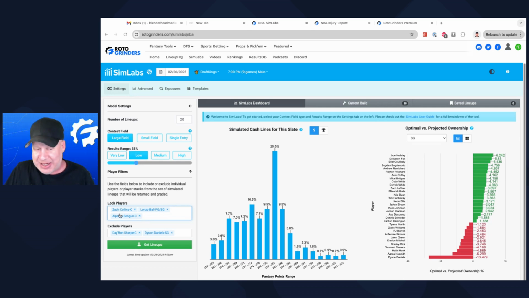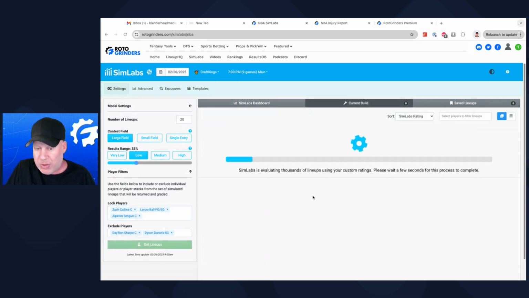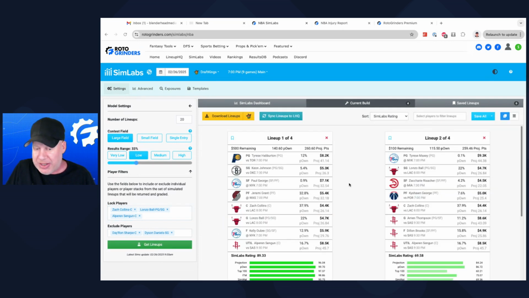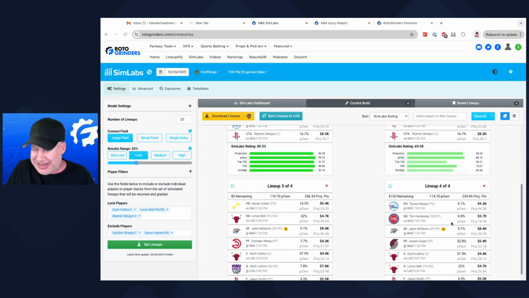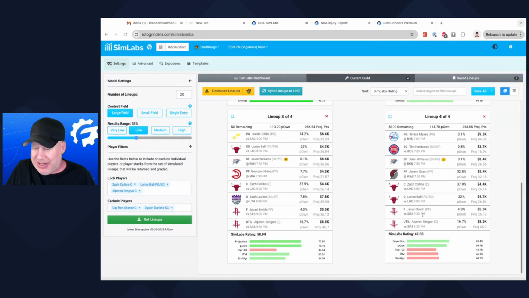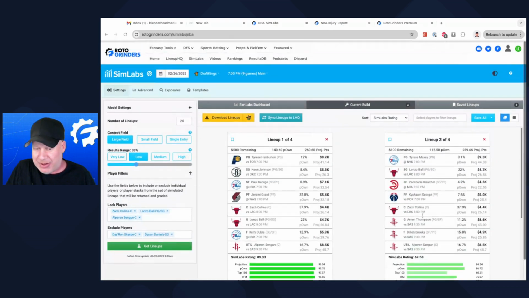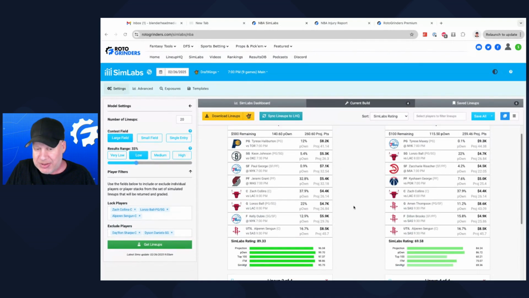Before we even have any takes, let's see what these lineups look like. Are there lineups that look like this that have Collins, Ball, Sengun? It basically has to use a utility spot for that, and then doesn't have Sharp and Daniels. And what do they look like? What are they rated? 89, 16. Okay, not that many, right? It's only trying to give me basically one lineup. If you want to play a lineup like this, it would be the lineup with a 0.9% Paul George.